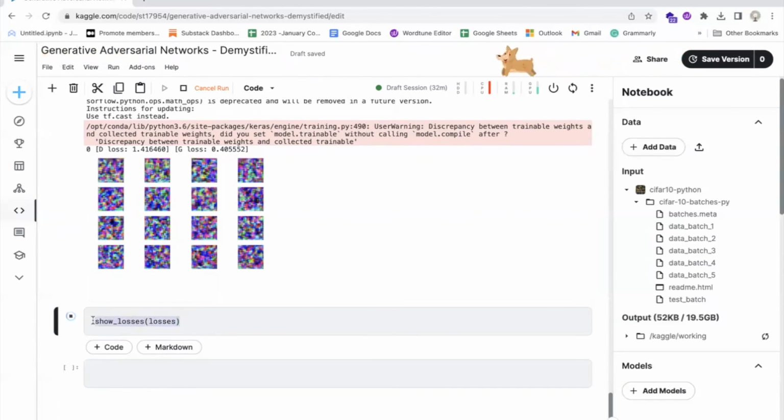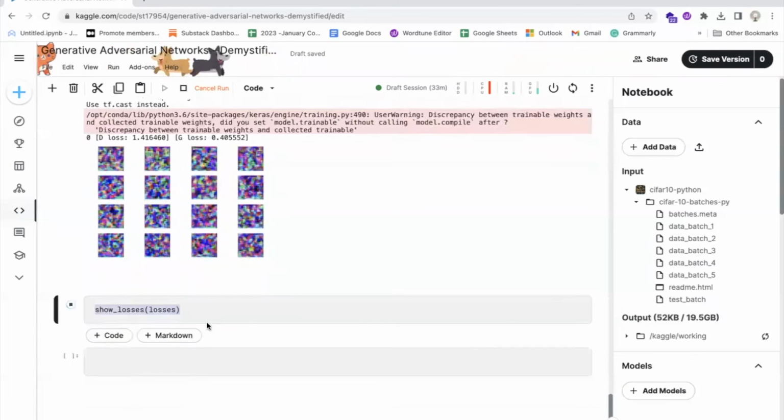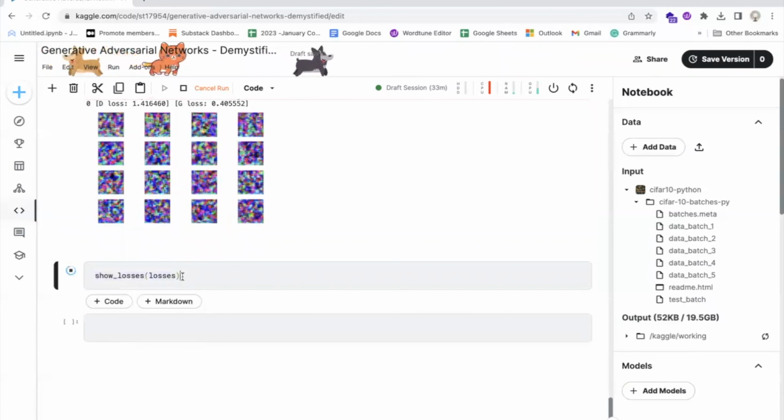The show_losses function is designed to display a plot of the discriminator and generator losses during the training process of a GAN model. To use this function, you need to pass it a list of tuples, losses, that contains the discriminator and generator losses for each epoch of training. This will display a plot of the discriminator and generator losses over the course of the training process. The x-axis represents the epoch number, and the y-axis represents the loss value. The blue line represents the discriminator loss, and the orange line represents the generator loss.